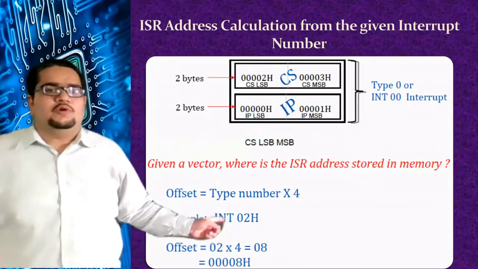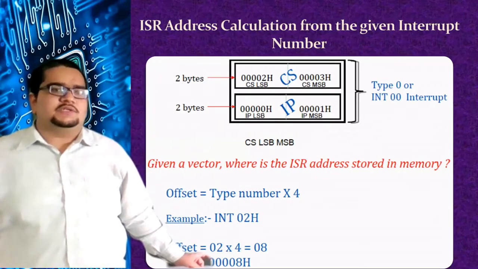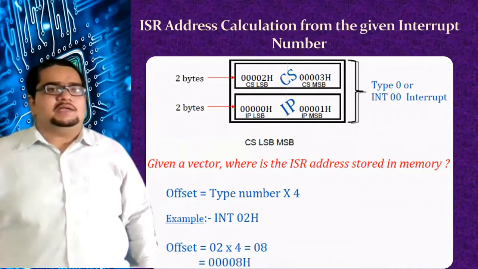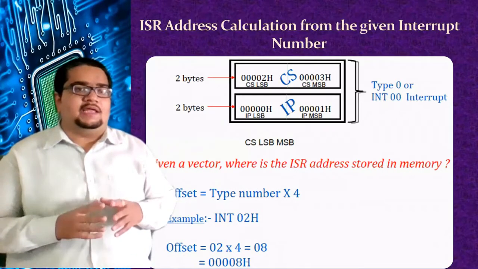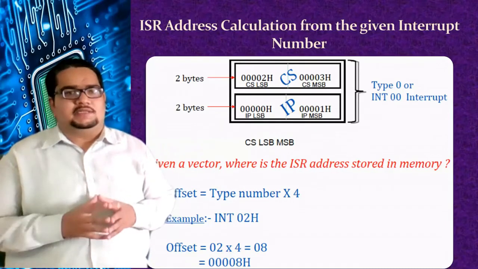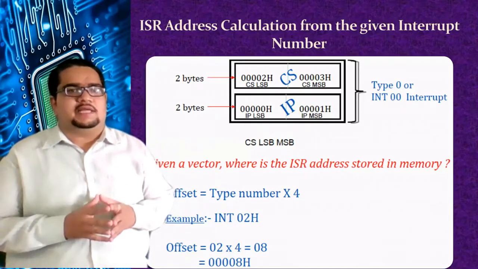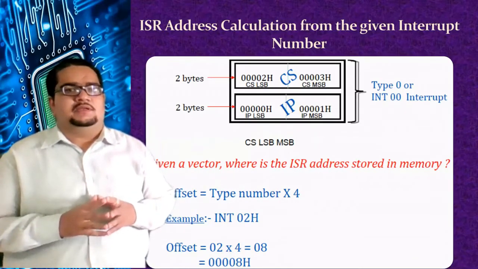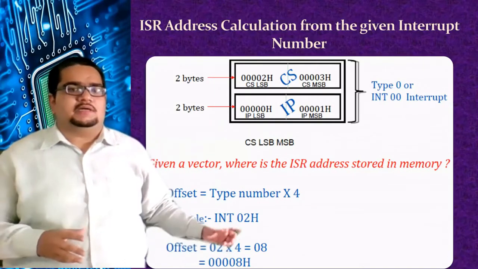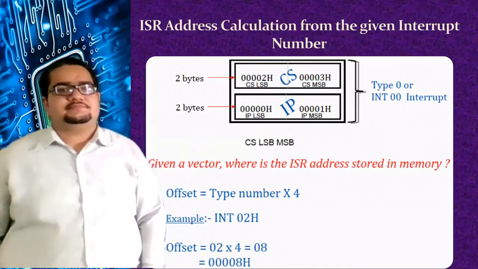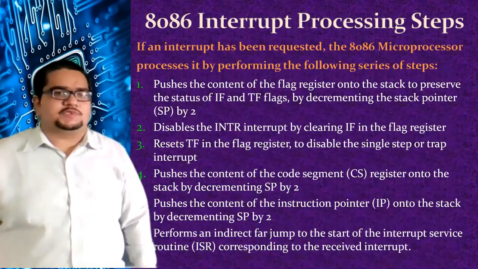For INT 2, it will be located at the addresses 00008, which will contain the offset address, and 0000A will contain the segment address. Hexadecimal A is equivalent to 10 decimal. So it contains the segment address of the corresponding ISR of INT 2. So we have seen this procedure also.